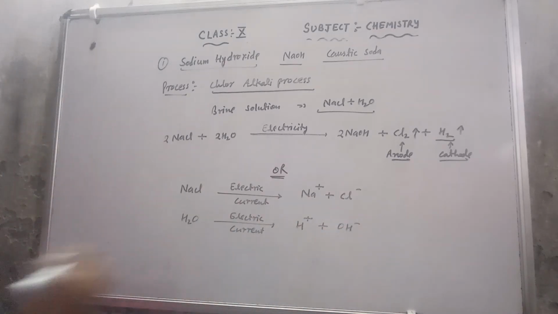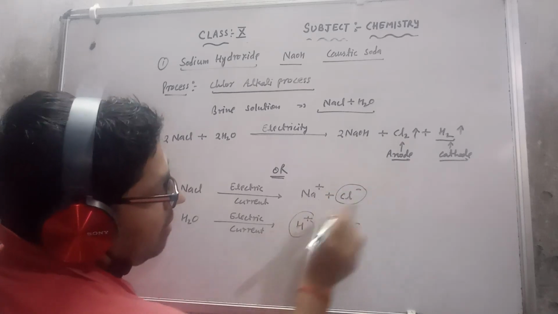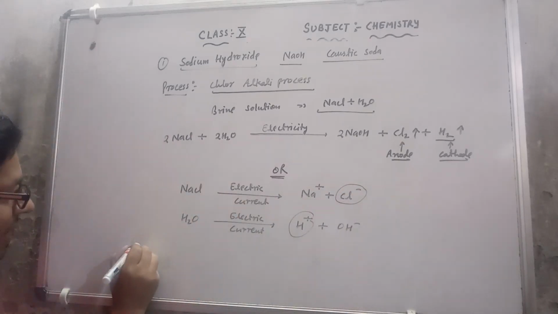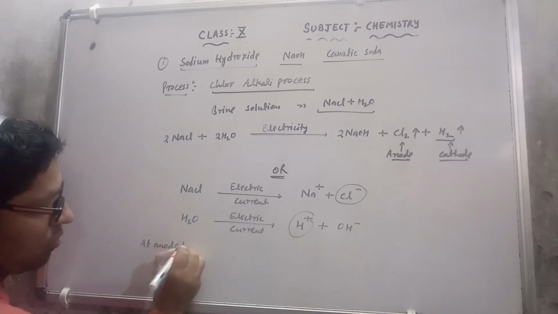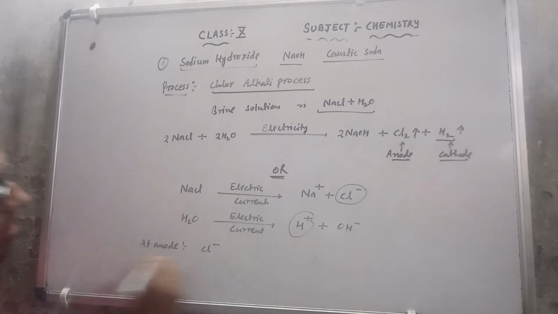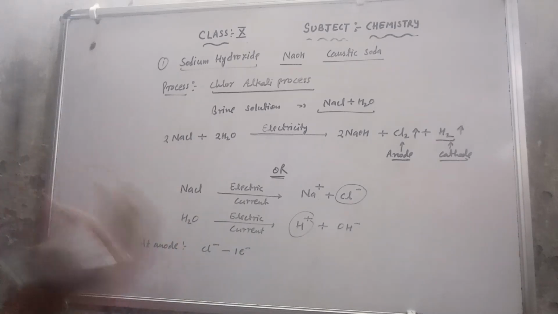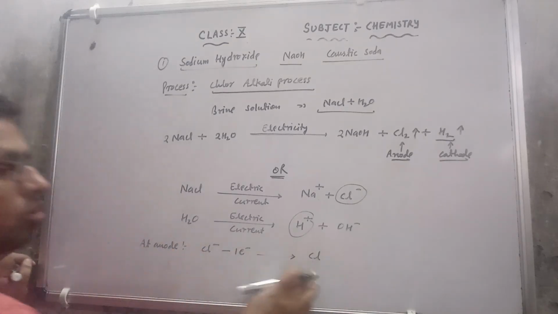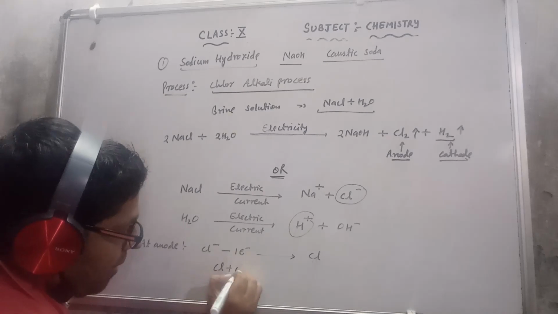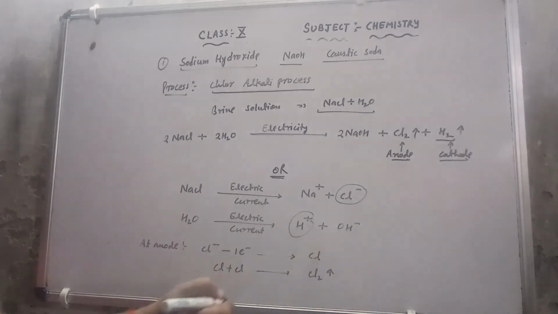Now the negatively charged chloride ion reaches the anode. It loses one electron and gives a chlorine atom. Two chlorine atoms combine and give Cl2 gas, the chlorine gas released from the anode.